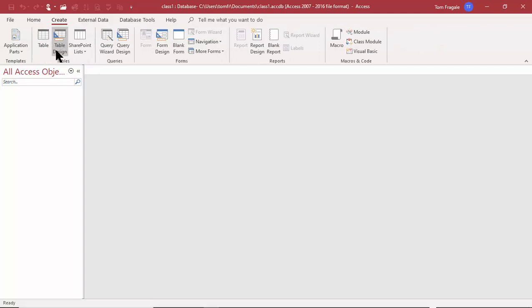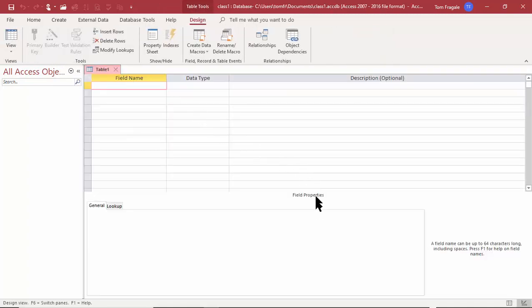So in this case, I'm going to pick on Table Design. This is the way I learned how to make a table a long time ago. So we'll pick on Table Design, and we're really making the table from scratch at this time. So notice how we're in Design View. This is where you put your field names, and then we have many data types that I'll talk about, and then you can put a description in that field as well.